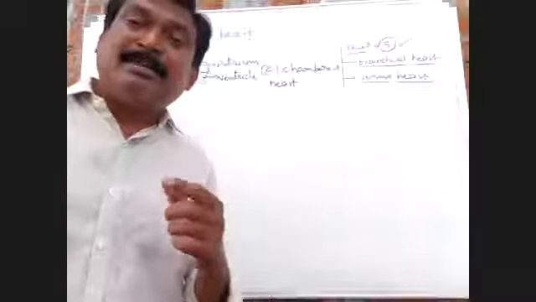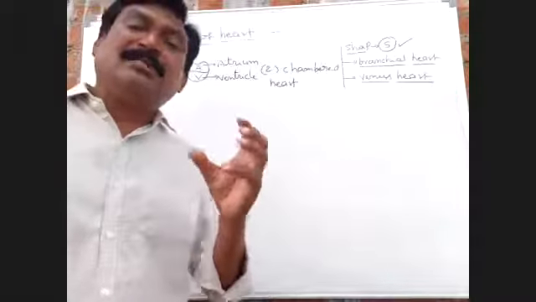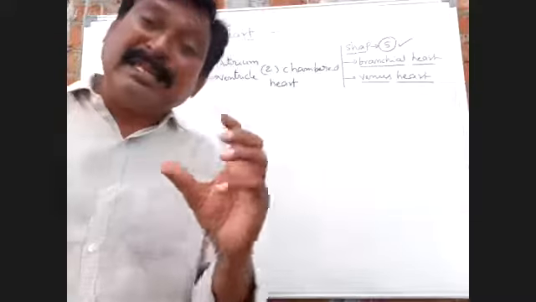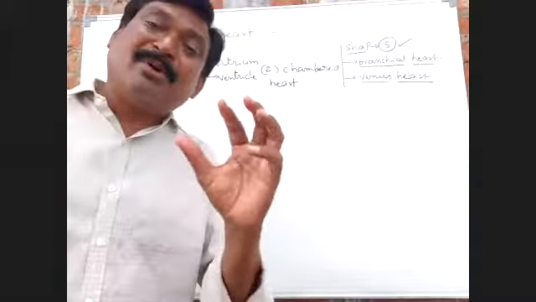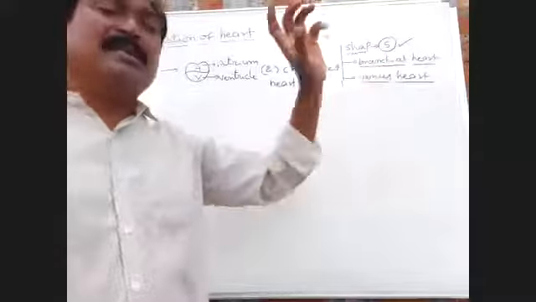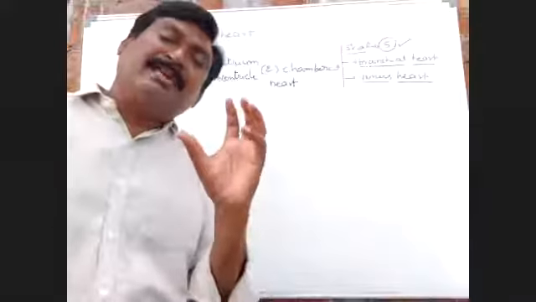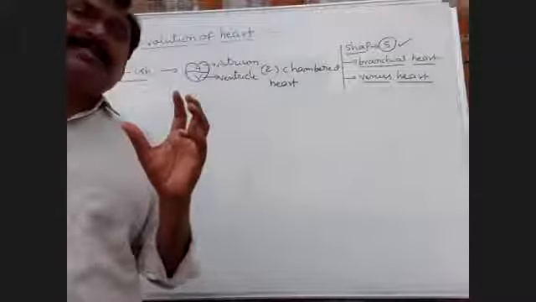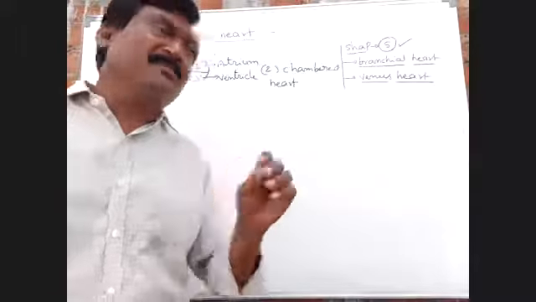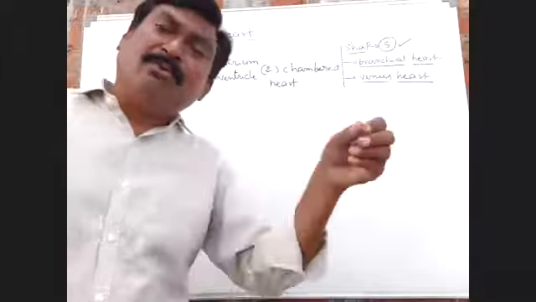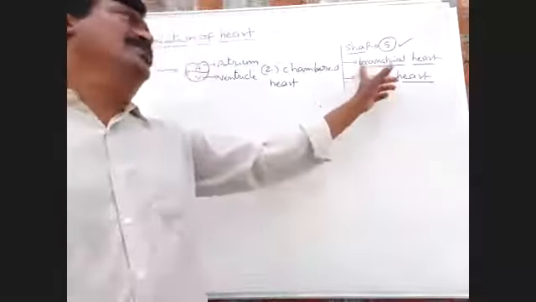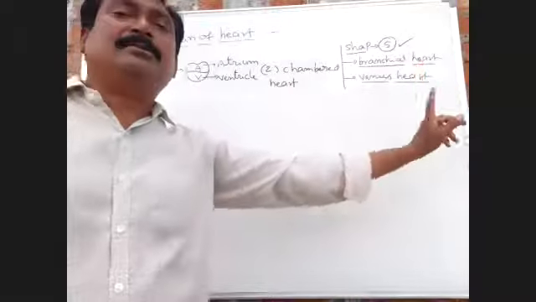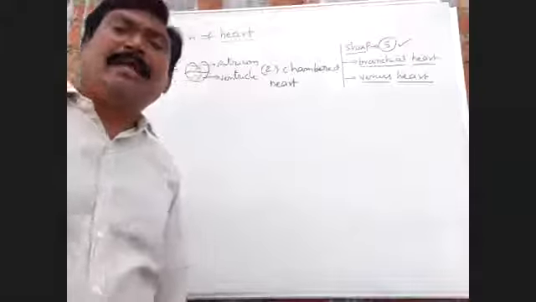In Greek, branchium means gills. The fish heart supplies blood to only gills, so it is also called branchial heart.